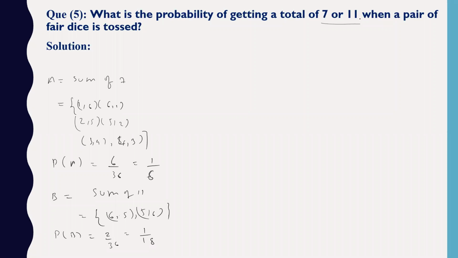I want to find 7 or 11. So the probability of 7 or 11 will be probability of both A and B, so that will be A intersection B, no? A union B only. I'm sorry, I have made some mistake here. One second.